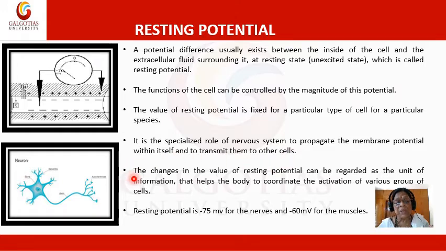Whenever the cell is stimulated, there is a change in the difference of potential, and this is then propagated throughout the cell and to the neighboring cells. The change in the value of resting potential is regarded as the unit of information in biological systems, and that helps to coordinate the action of various groups of cells or various organs. So resting potential is minus 75 millivolts for nerves and minus 60 millivolts for muscles.